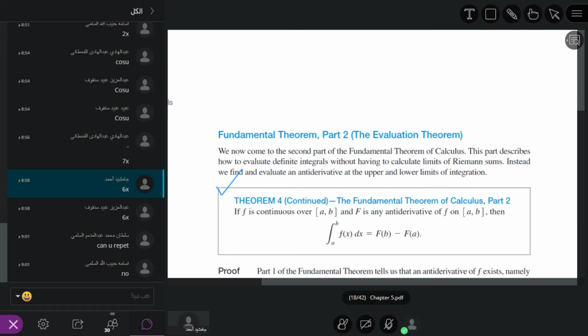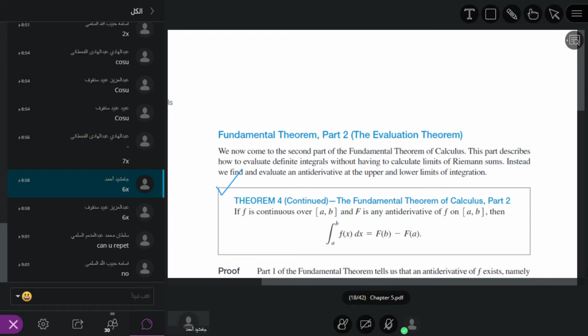Then the definite integral from a to b of f(x) dx is equal to F(b) minus F(a). It means we take the antiderivative and put in the upper limit first, minus the lower limit. So F(b) minus F(a). This is the fundamental theorem of calculus 2.